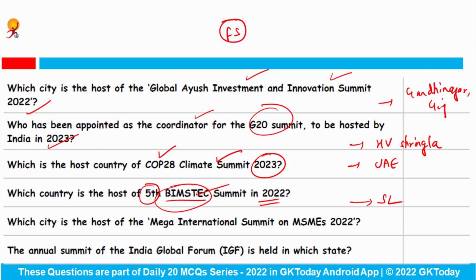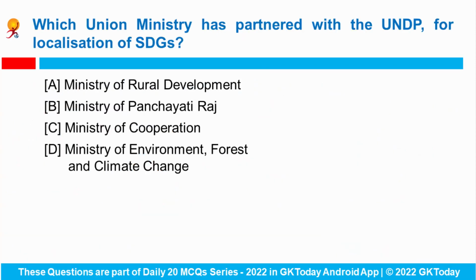Which city is the host of the Mega International Summit on MSMEs 2022? This is New Delhi. The annual summit of the India Global Forum is held in which state? Answer is Karnataka state. Right? Next question. Which union ministry has partnered with the United Nations Development Programme for the localization of the Sustainable Development